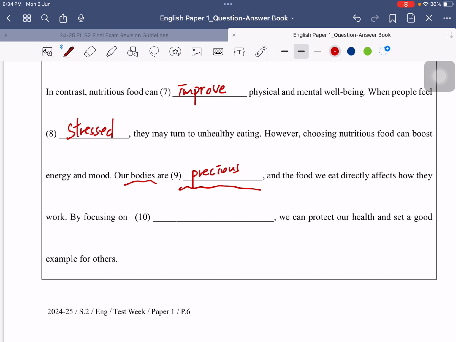By focusing on something, we can protect our health and set a good example for others. So we should focus on something that is very important, right? So by focusing on a balanced diet, we can protect our health and set a good example for others. That's all for the vocab part. Good luck for your exam.